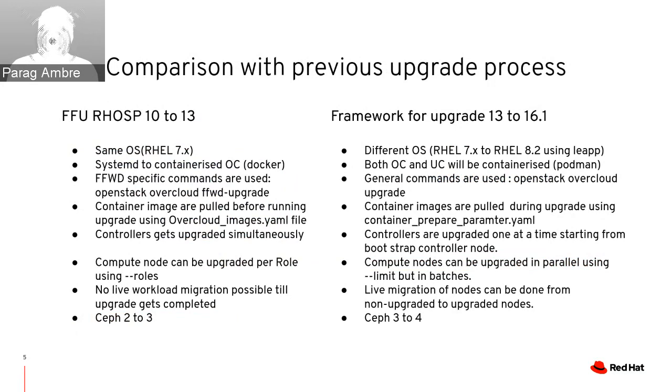Okay. The next point is before conducting an update, the overcloud images.yaml file is used to pull container images in 10 to 13. And in version 13 to 16, the undercloud uses a new approach to pull and store container images. The undercloud pulls all relevant container images during the deployment process rather than pulling them before deploying the overcloud.